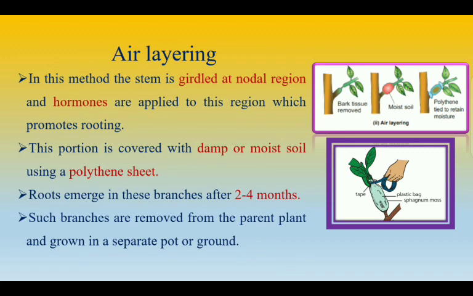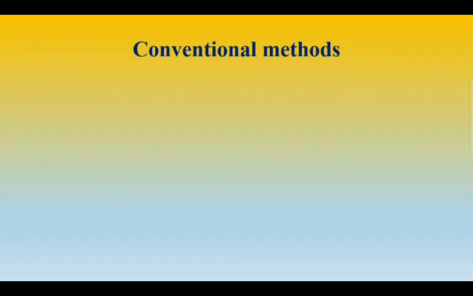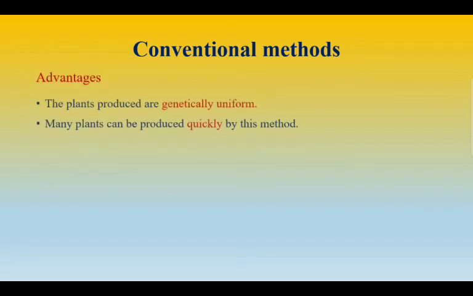Then the roots emerge in these branches after 2 to 4 months and such branches are removed from the parent plant and grown in a separate pot or ground. Example is ficus. So what are the advantages of conventional method?